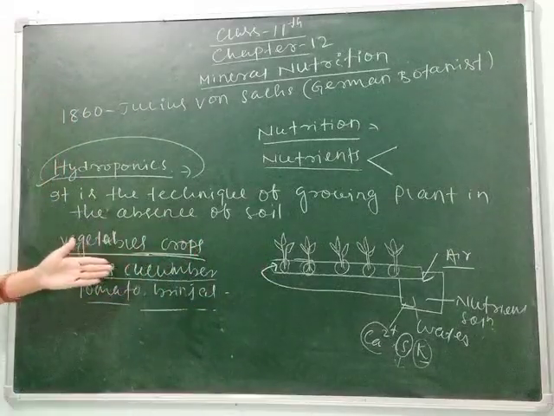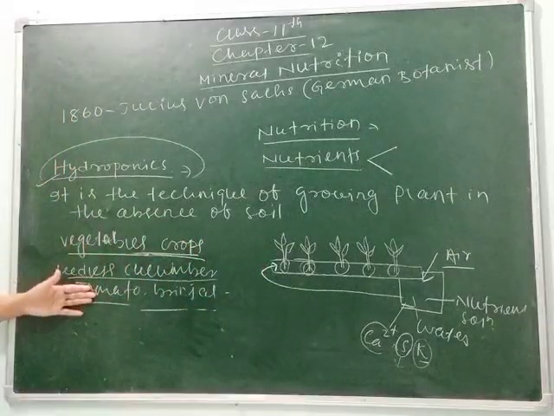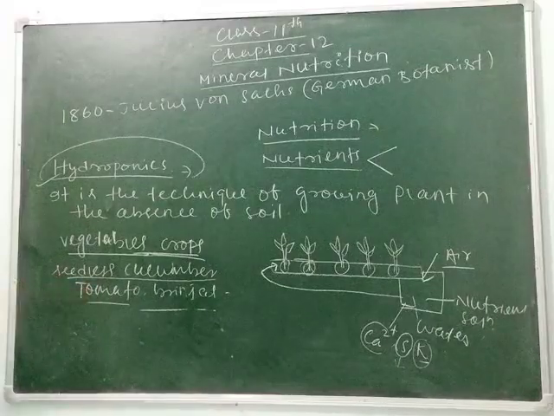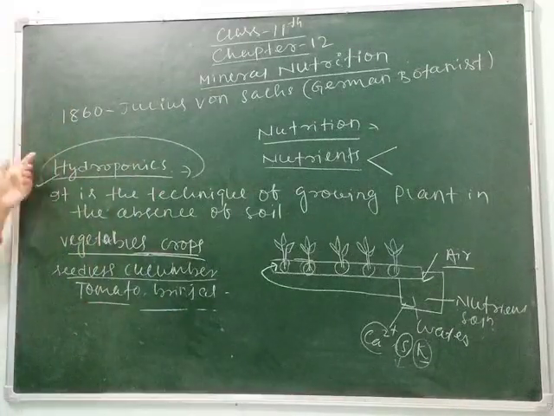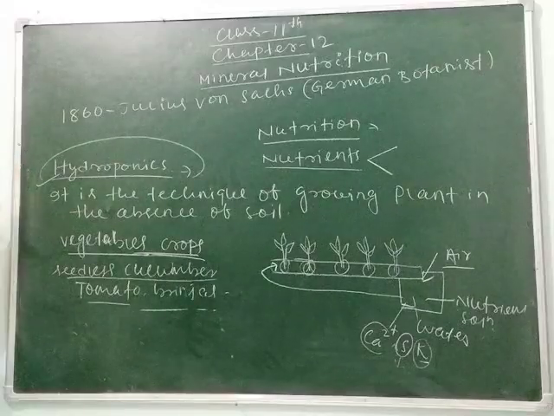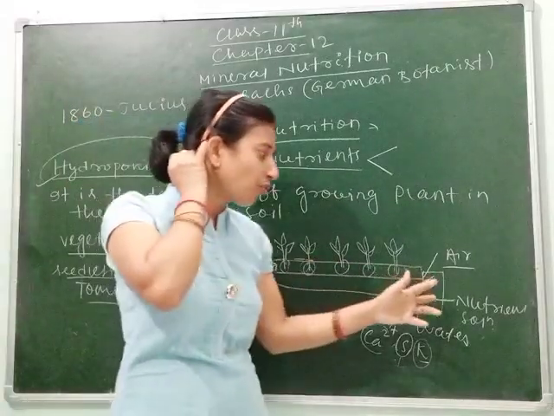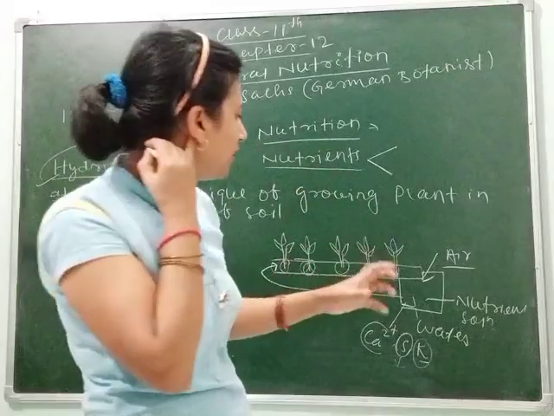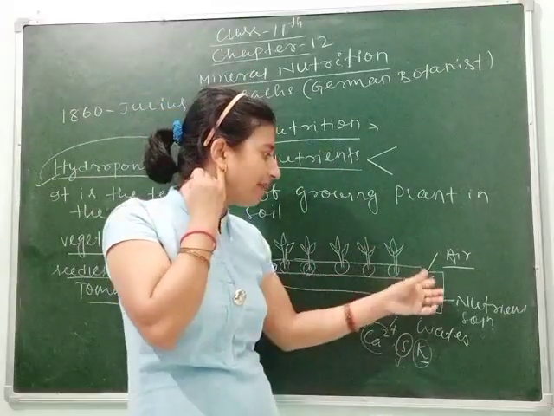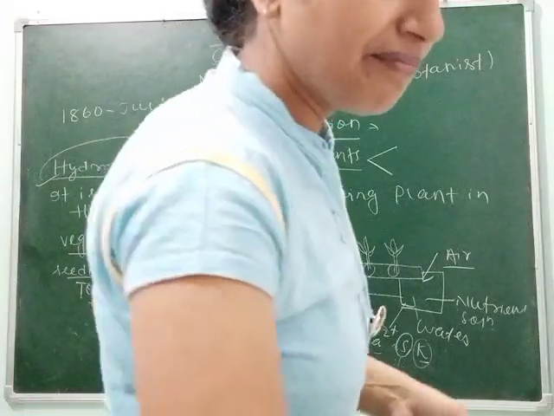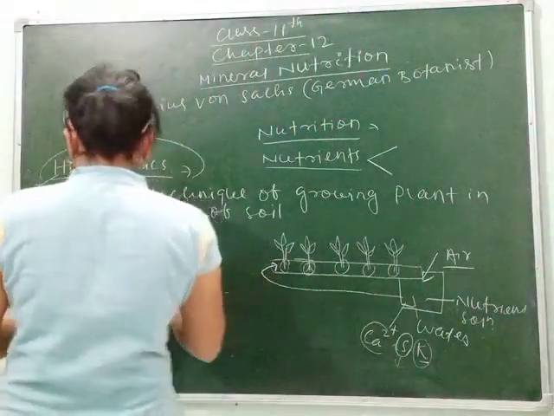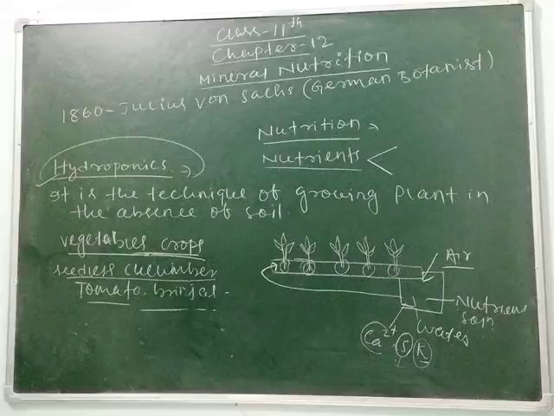You can see the diagram, students, how this is made. Clear? So this is the technique or method to know mineral requirement, as I have told you, that how you will be able to know which mineral is required by the plant by this technique. Next we will see, the next topic is mineral nutrients or requirement of essential nutrients.